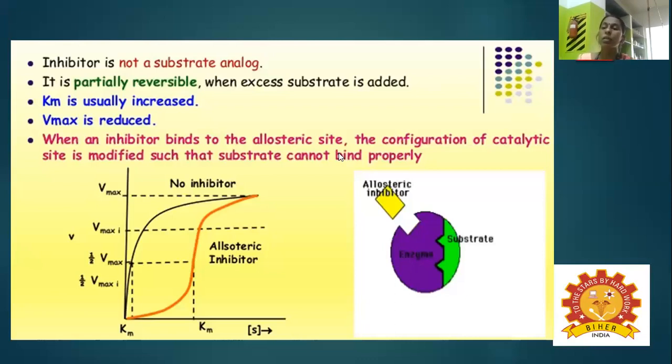If the inducer is present, the enzyme proceeds in a faster manner. If the inhibitor is present, it inhibits the enzyme activity. Both inducer and inhibitors bind to a site other than the active site. So these regulate the enzyme activity and bring about the